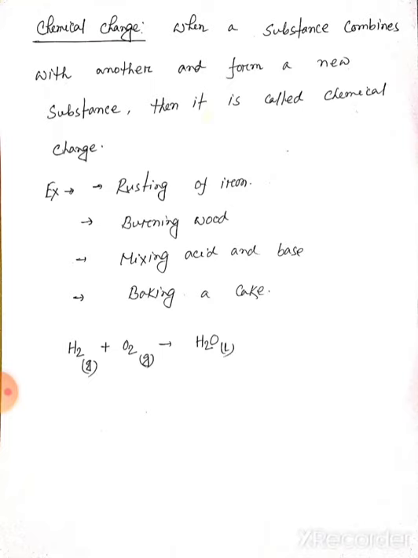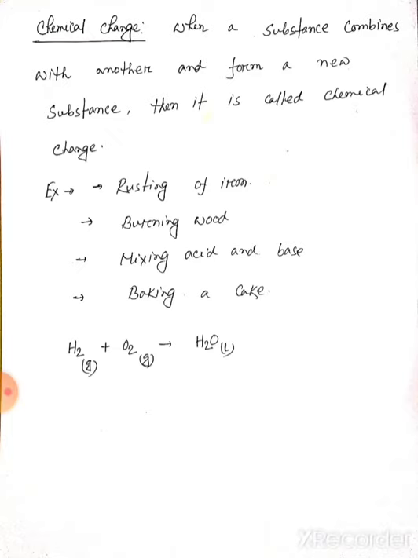So the examples of chemical change: rusting of iron. We know rust can form on iron, and this type of change is a chemical change. Burning wood: if we burn wood, we will get water, carbon dioxide and heat, and this is a chemical reaction. We know chemical change can occur by chemical reaction. So that's why we can say burning wood is a chemical change.